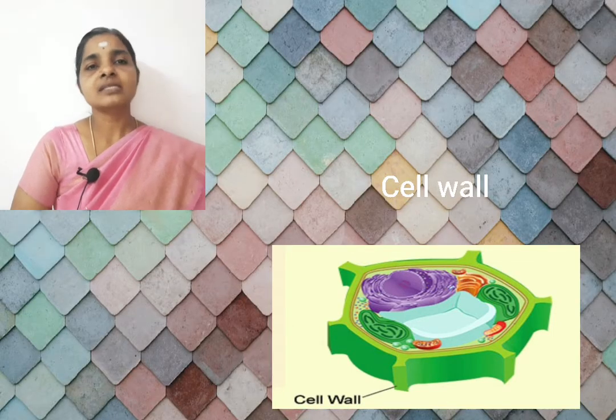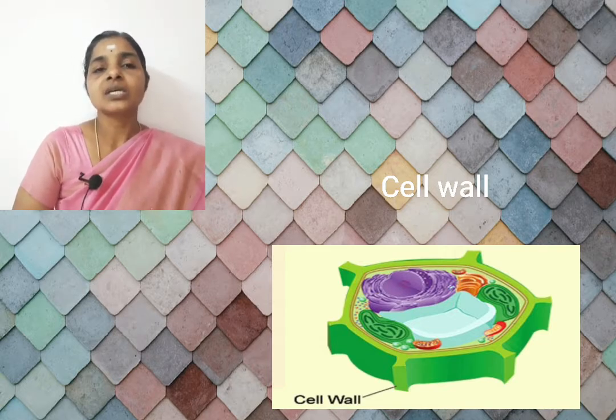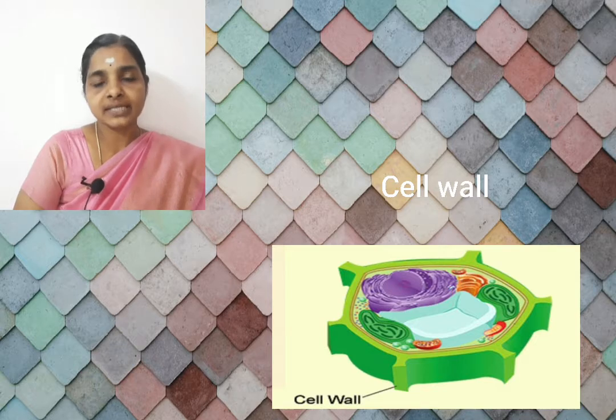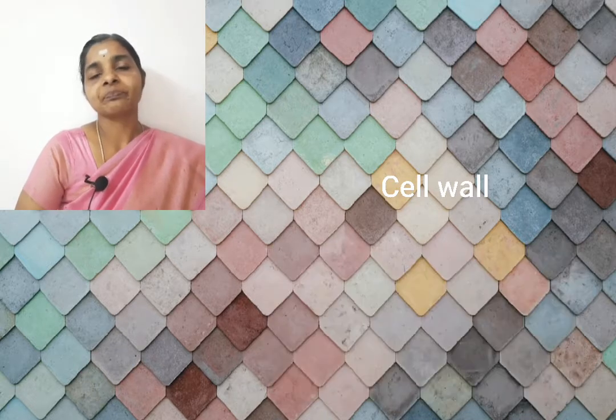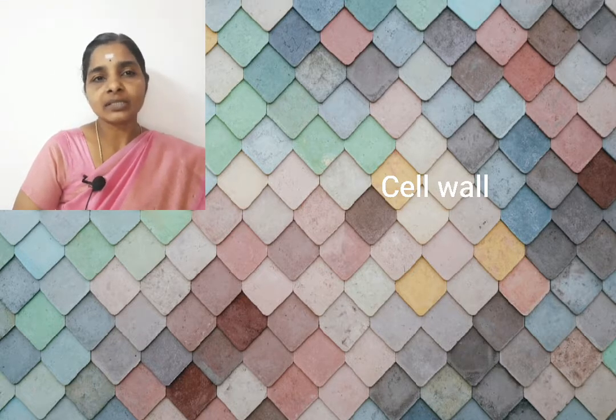Cell wall permits the cells of bacteria, fungi and plant cells to withstand very dilute solution without bursting. How does it occur? When the cell is placed inside a dilute solution, it takes in water because of endosmosis.